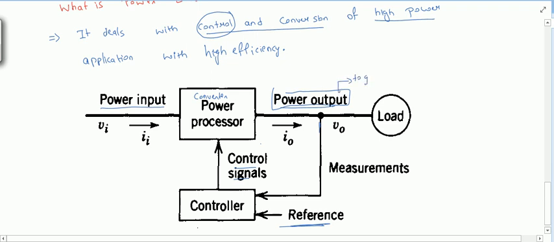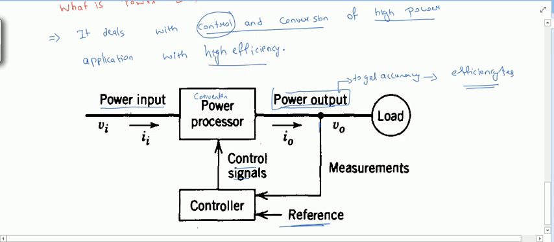To get accuracy in the output, efficiency will improve. Efficiency improving means the losses will reduce, and the cost will also reduce. Heating losses will be less. So many advantages will be there if we do this for high efficiency.